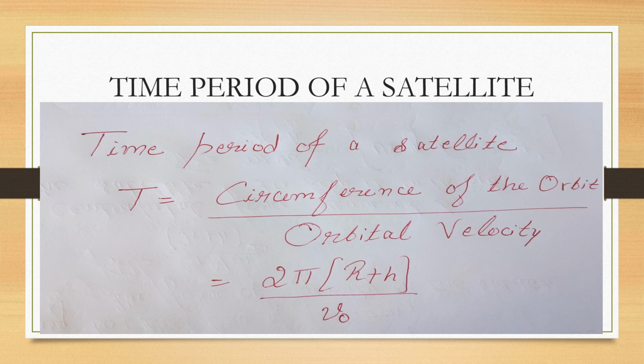We know the formula for the circumference of a circle is 2 pi r, but in this case, in place of r we are using R plus h, because R plus h is the orbital radius of the satellite. So we get 2 pi into R plus h divided by V_0.